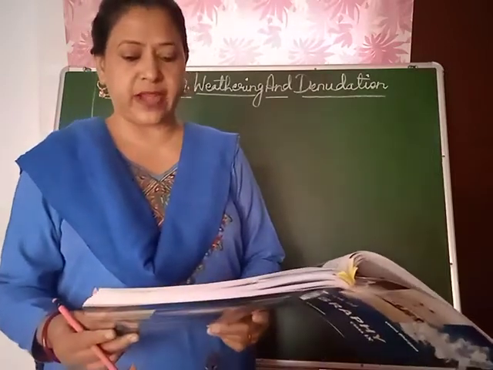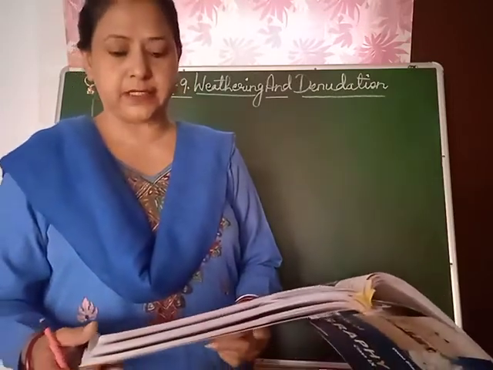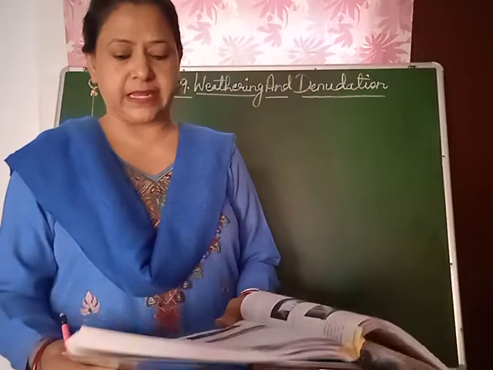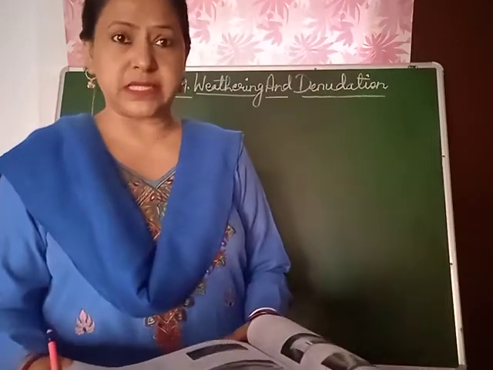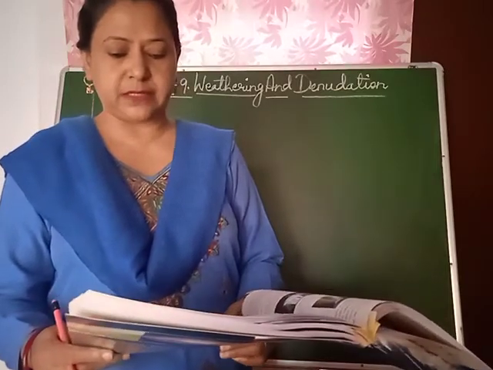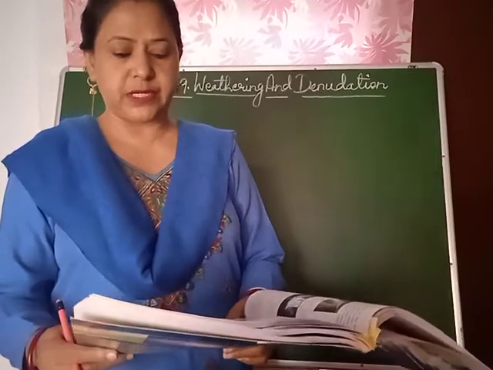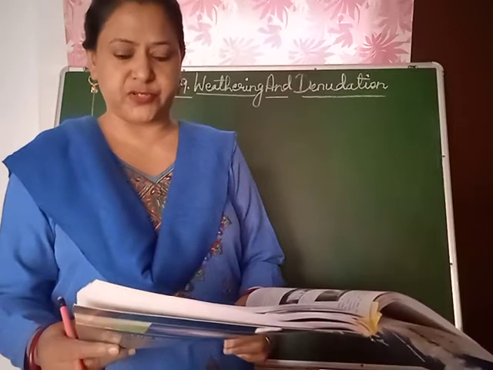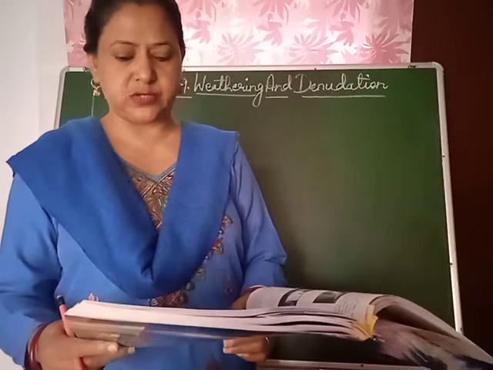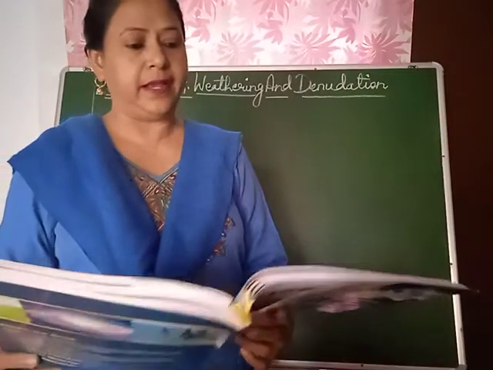Delta. A large, roughly triangular body of sediment deposited at the mouth of the river is called a delta. It is formed during the lower course of the river. As the river approaches the sea or ocean, it cannot carry the sand particles anymore and deposits all the sediments at the mouth. To overcome the obstacle created by these deposits, the river is distributed into several small channels known as distributaries. Thus, the region near the river mouth comprising a network of distributaries is known as a delta. For example, the Ganga-Brahmaputra Delta in India.